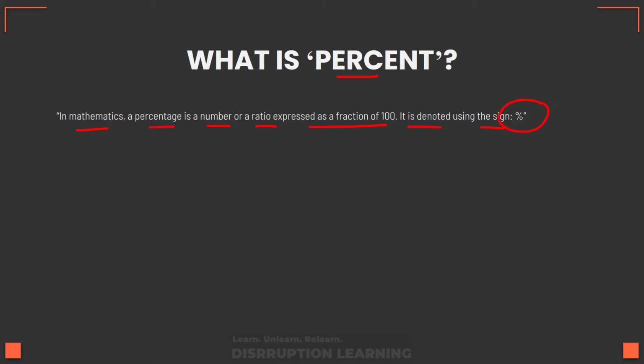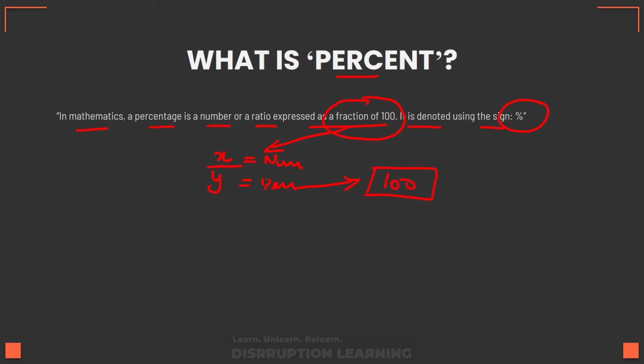We know that when someone talks of a fraction, they are talking about something that looks like x by y. A fraction is a relationship between two numbers, with one being a numerator and the second being a denominator. And when someone says that something is a fraction of 100, they mean that the denominator in such a fraction is always 100.